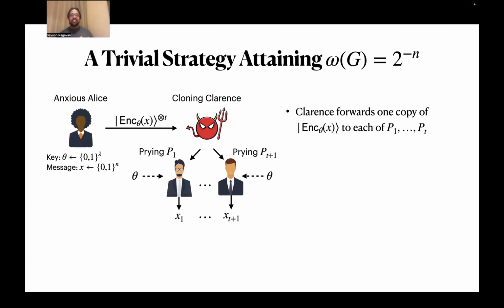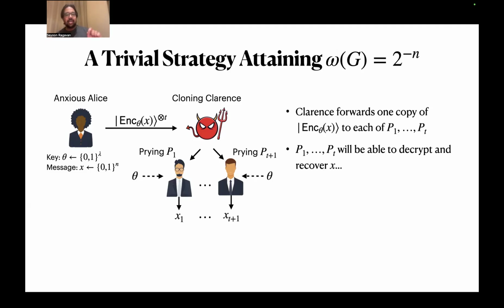And just for some context, what is a naive strategy that we can't hope to defend against? I claim that there's always a strategy that achieves probability 2 to the minus n. Clarence has T copies of the ciphertext state. He's just going to forward one copy to each of the first T players.